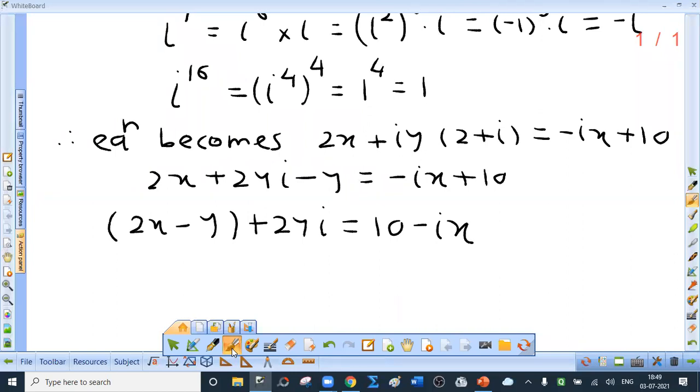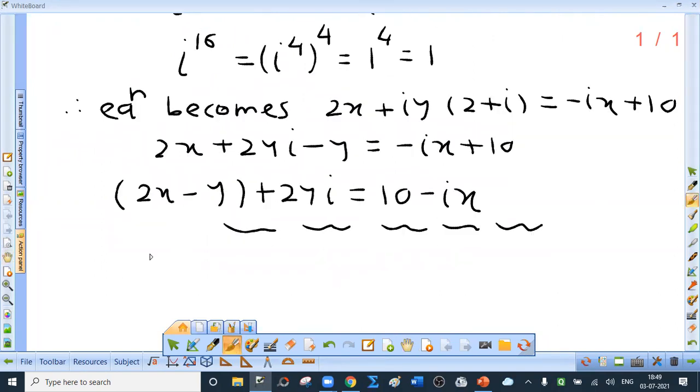See, the type is not different. We have already done 3 to 4 sums of this type. After that, we have to say on equating real and imaginary parts separately. So 2x minus y is nothing but 10. This is equation 1. And what will be the second equation?